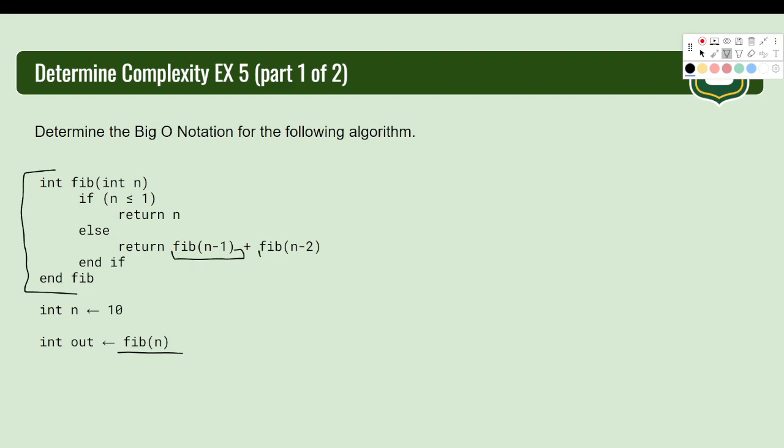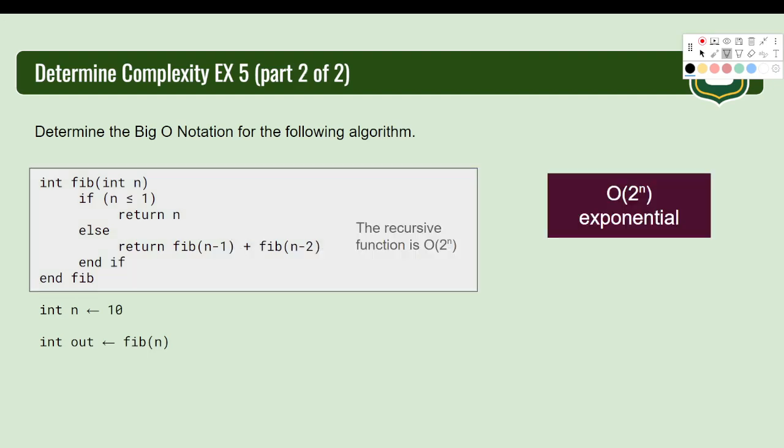The recursive step is adding 2 recursive parts. This is going to double every time this function gets called, and it's getting called recursively, so it is looping on itself. Every time this function gets called, it doubles. This is terrible, guys. This is the example of the exponential, the big O of 2 to the n.